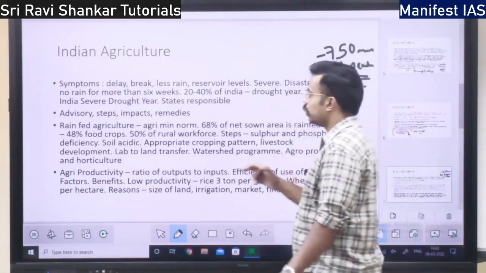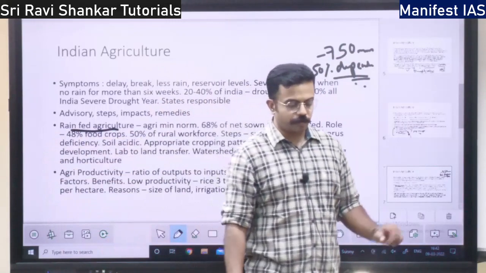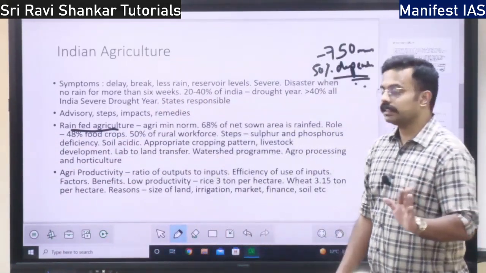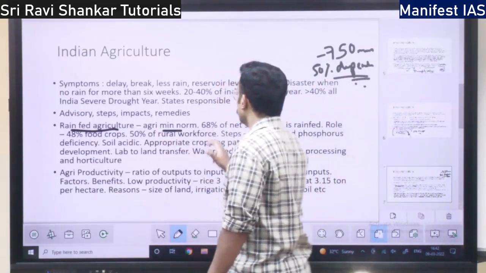Then it is called rain-fed agriculture. That is, the crop should be grown on rain. That is the minimum norm.